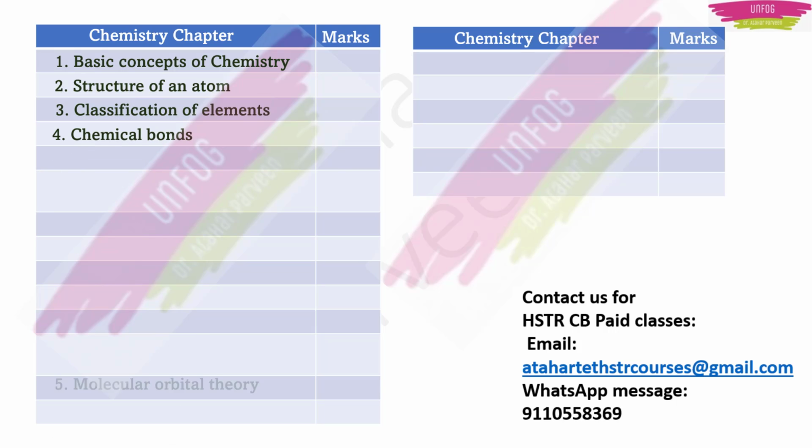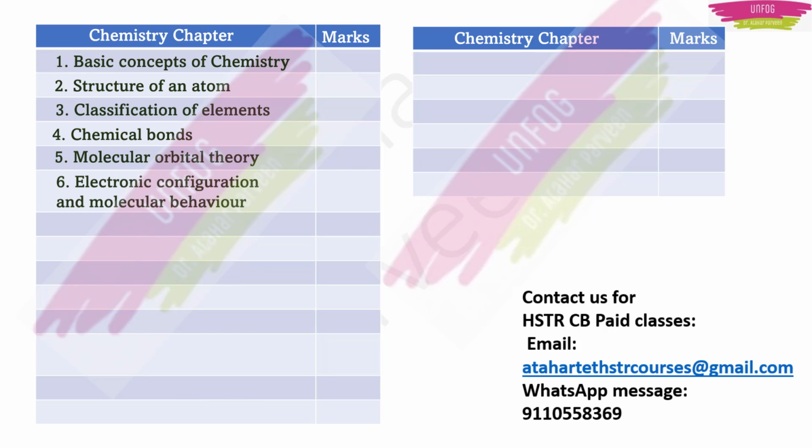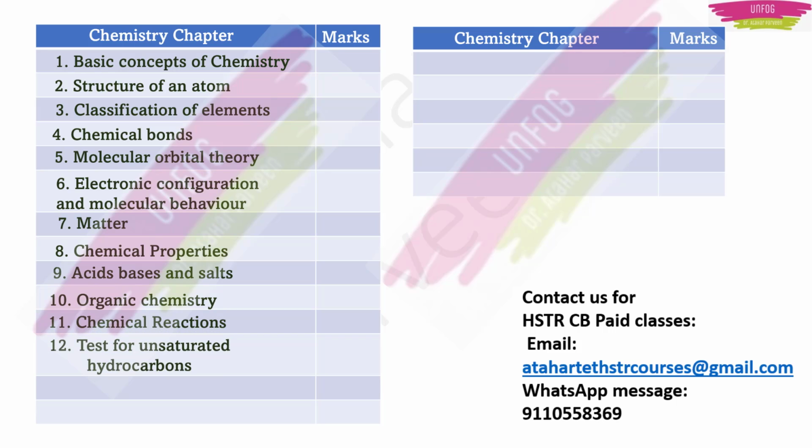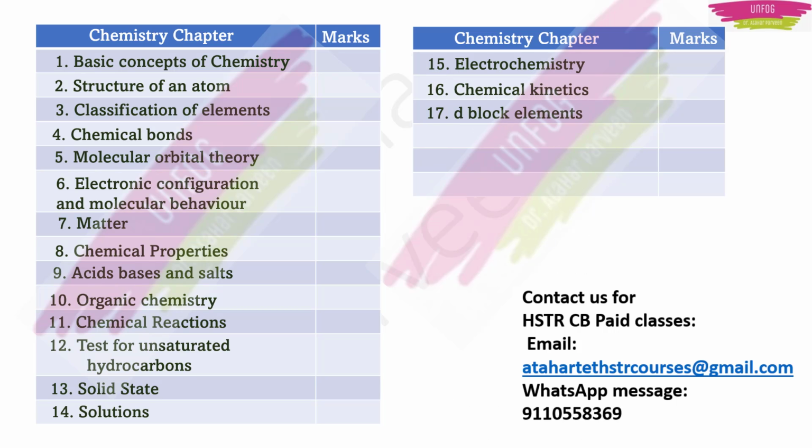Then we have chemical bonds, molecular orbital theory, electronic configuration and molecular behavior, matter, chemical properties, acids, bases and salts, organic chemistry, chemical reactions, test for unsaturated hydrocarbons, solid state, solutions, electrochemistry, chemical kinetics, D block elements, chemicals in our daily life, and then if we see along with biology and methodology, we should get a total of 100 marks.